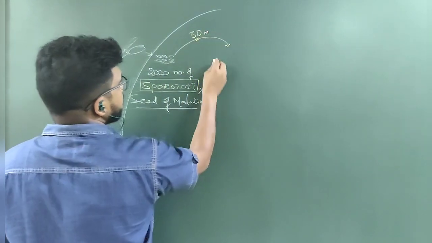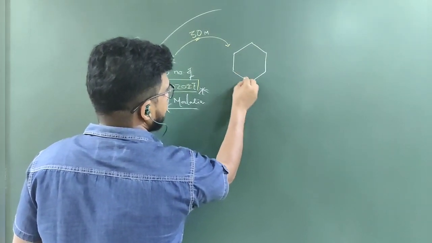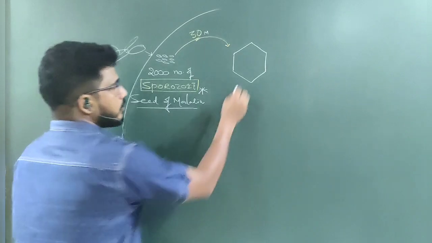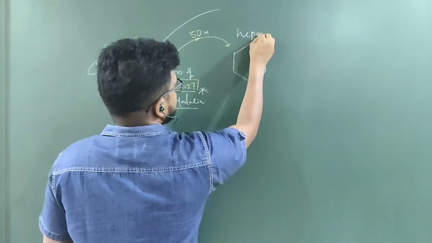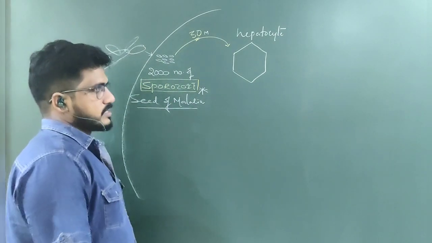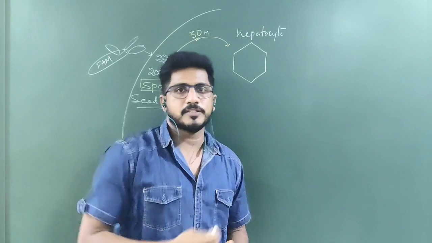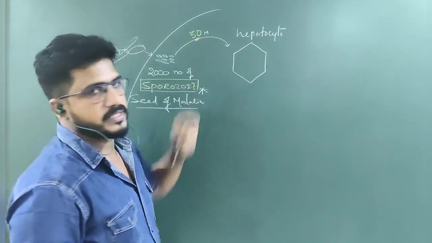Then after 30 minutes, they first choose liver cells, meaning they attack liver cells. So they are called hepatocytes. This is called hepatocyte. Very important. The first cells of the human infected by the malarial parasite, the sporozoite stage, are hepatocytes.